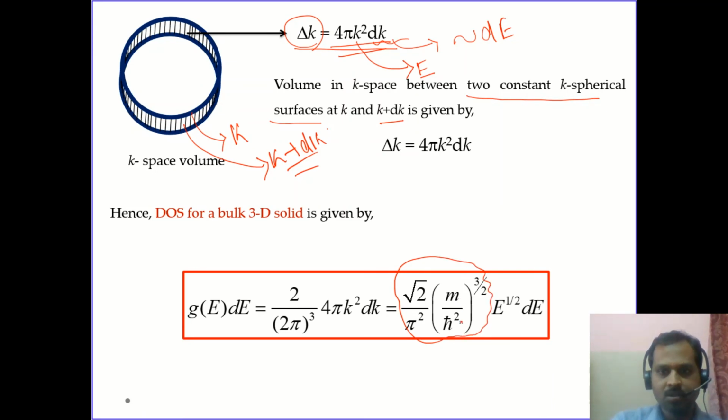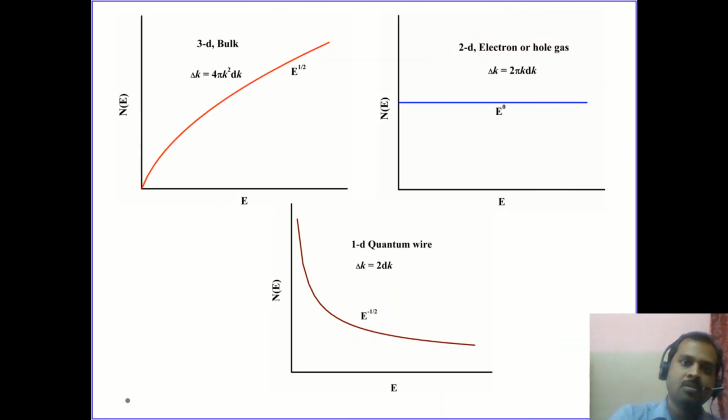Out of this, this factor is a constant for the electrons. So m is the mass of the electron and the rest are the corresponding constants. H cross is the reduced Planck constant. So the only variable here is the energy. That's why we are writing this density of states as a function of the energy. Now if I plot a graph between the density of states and the energy, then how will it look? It will follow the square root variation. So this is the density of states, g(E). I have mentioned here N(E) and g(E) are both the same. So this is how it varies. This is the square root of E variation, and this is only valid for a three-dimensional bulk solid.